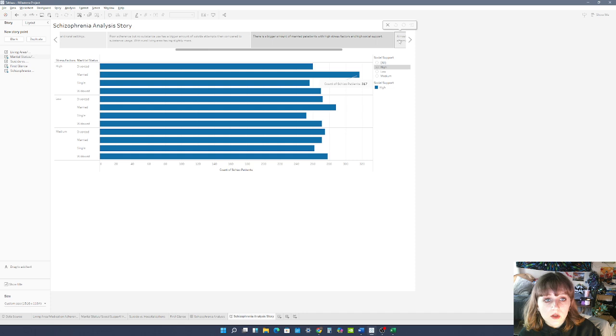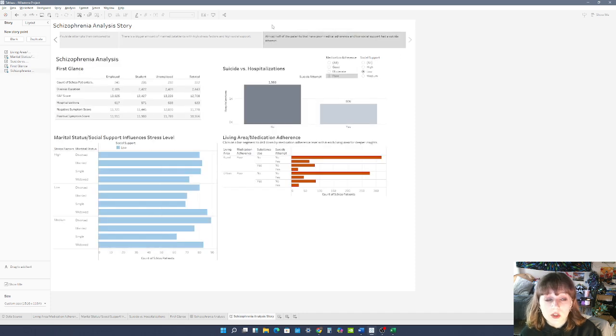Moving on to answer our last question, which is, is there a correlation between suicide attempts and hospitalization frequency? So if we take a look at the suicide versus hospitalization graph, we can see that the people who have not had a suicide attempt that were hospitalized is about 1,553, and the people who have had suicide attempts is about half that size, so 806.